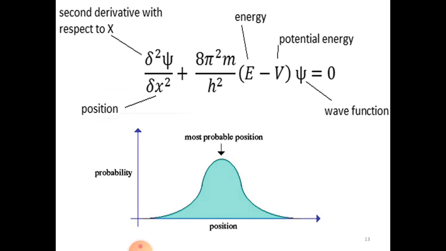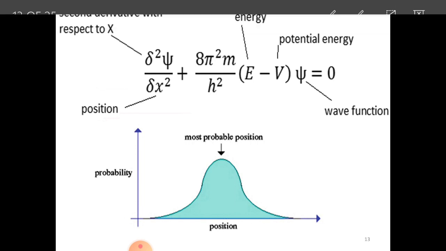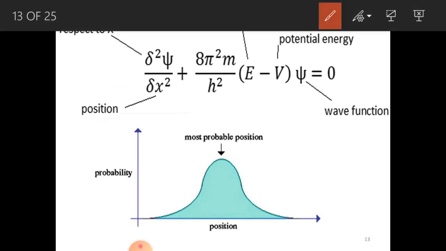E is called the total energy, V is called the potential energy, and xi is called the total wave function. And it is moving along the x direction, so here x is called the position. So you can see from this that the most probable position where you can find the particle is this particular position.